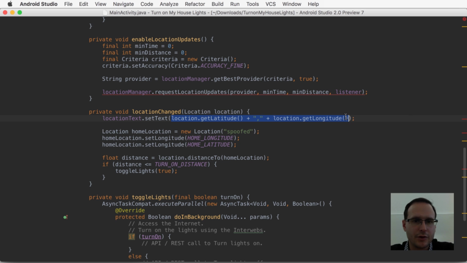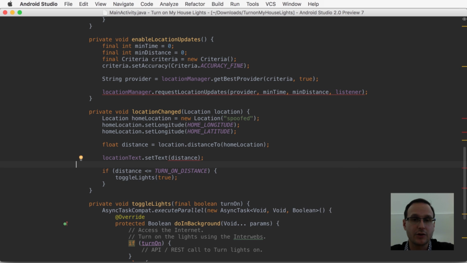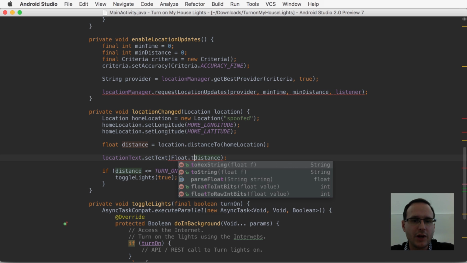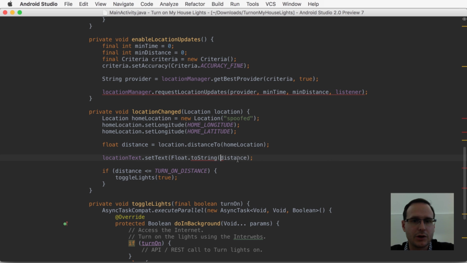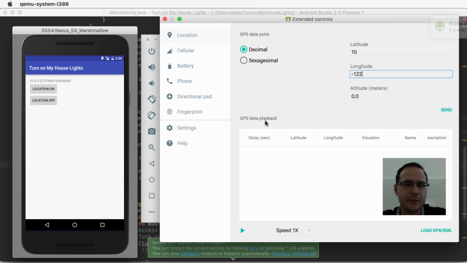So now that we have all of this, rather than displaying the latitude, longitude, which doesn't really mean anything, I mean, we know what that does now. So what we're going to do instead is update our text string to show the distance so we can see as we're getting closer, because that's really the critical part that we want to have now. Okay, so we're getting a distance now.